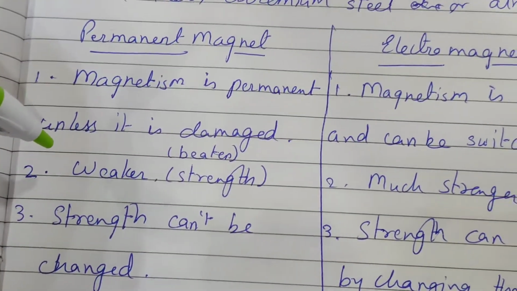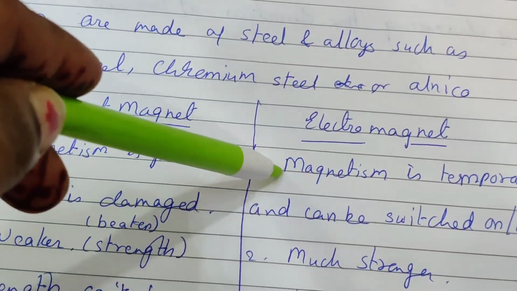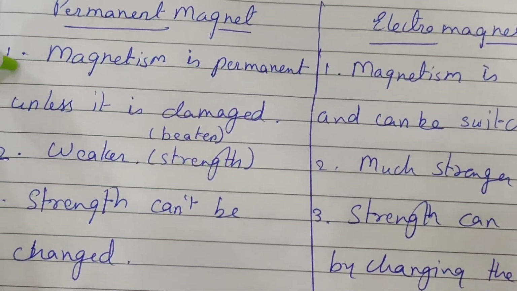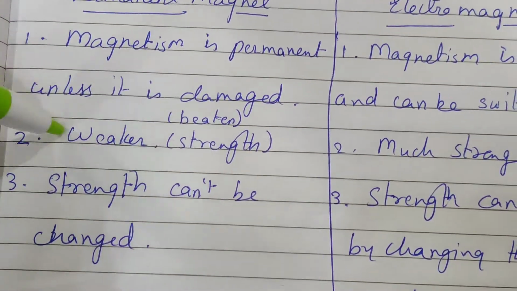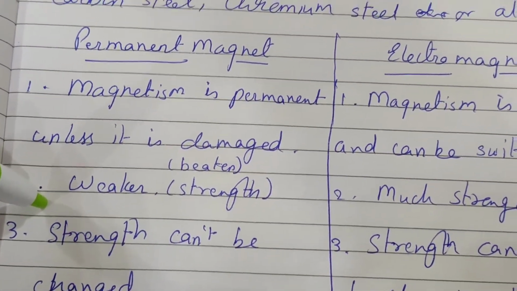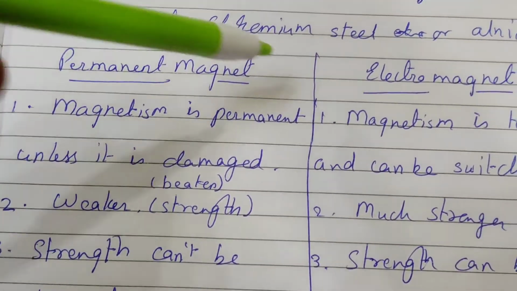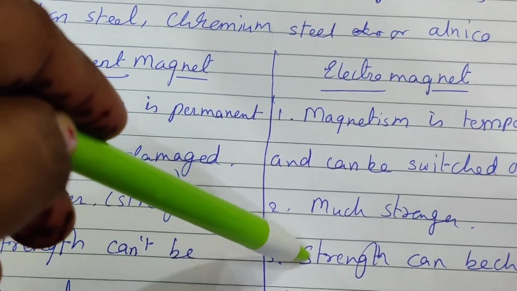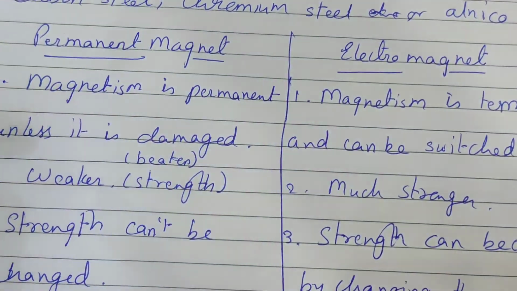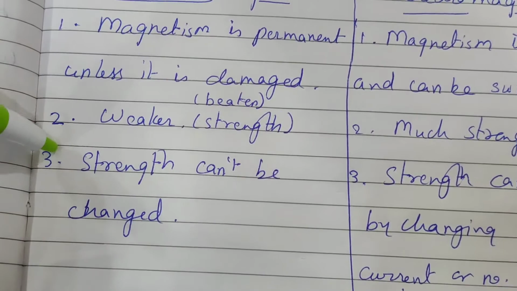So magnetism is temporary. Now the second point is the strength of the permanent magnet is weaker, but the strength of the electromagnet is stronger. The strength can't be changed.